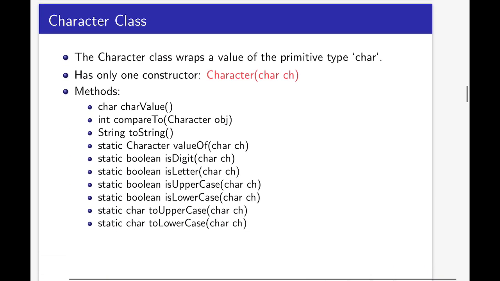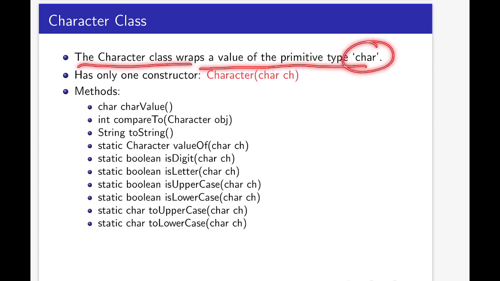Now move to the Character class. We have one Character wrapper class. This Character wrapper class wraps a value of the primitive type char, converting a primitive char to a Character object, and it has only one constructor, that is Character(char ch).